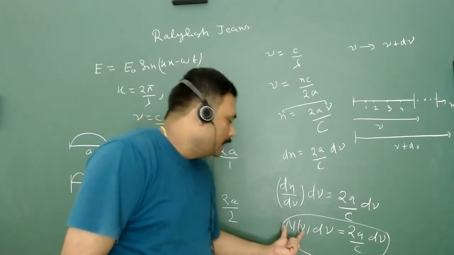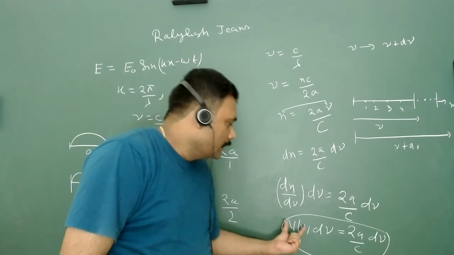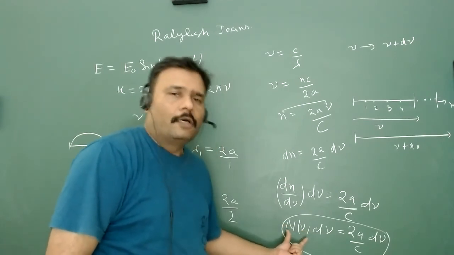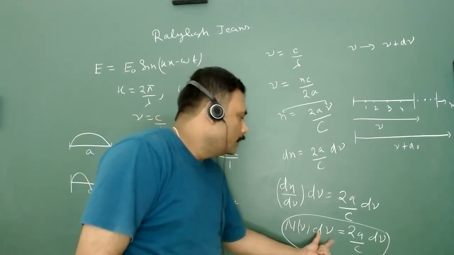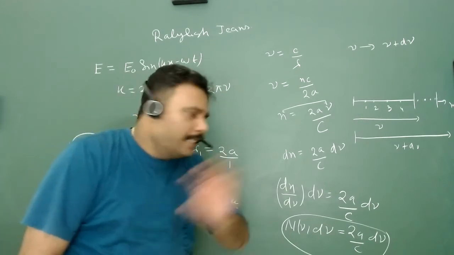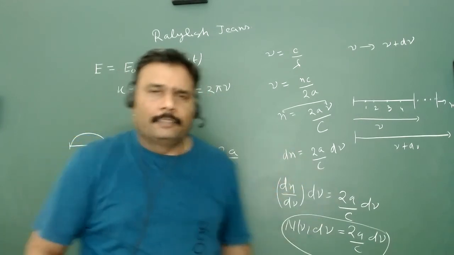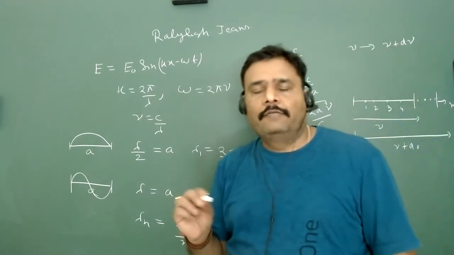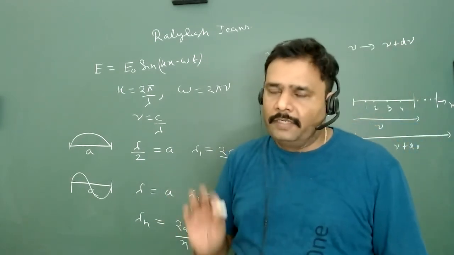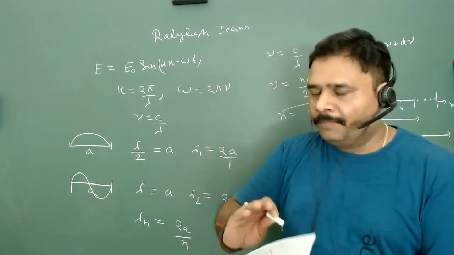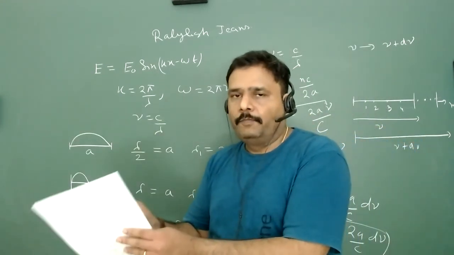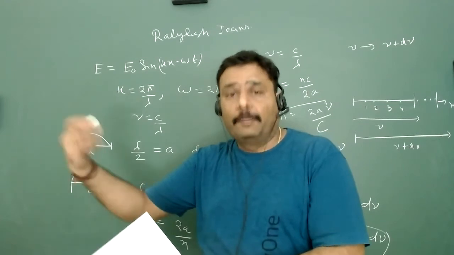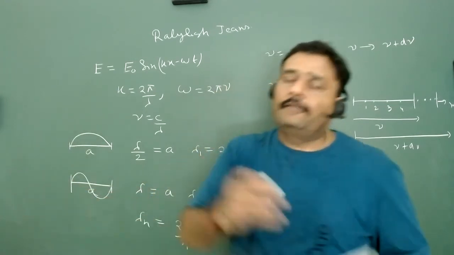So this is nothing but the number of modes or number of waves between nu and nu plus d nu. And he again used the fully classical theory, and he said that light has two polarizations, one clockwise and another anti-clockwise. Clockwise polarization is one particular wave, anti-clockwise is another.